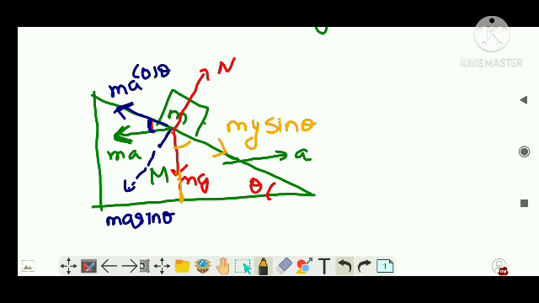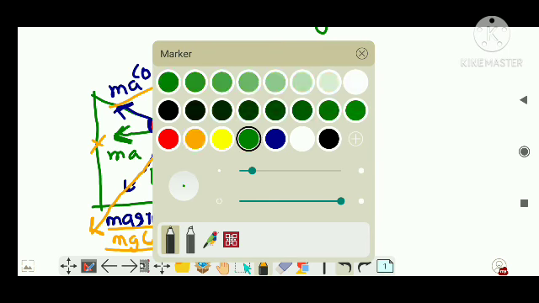Then along this one, there will be MG cos theta. So MA sin theta and MG cos theta in this direction, MA cos theta and MG sin theta in this direction. Let's now equate the forces, guys. Don't take MA and MG explicitly now, because we have already found their equivalent components.